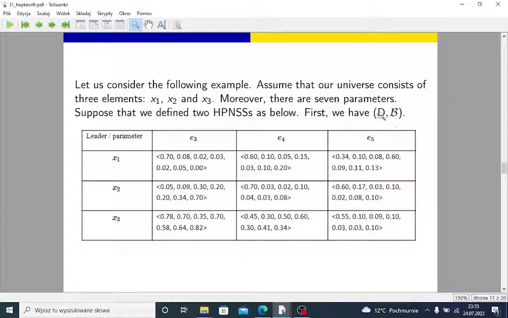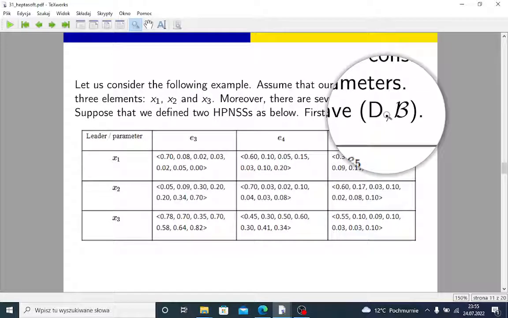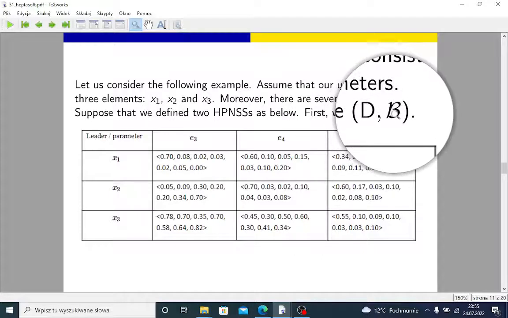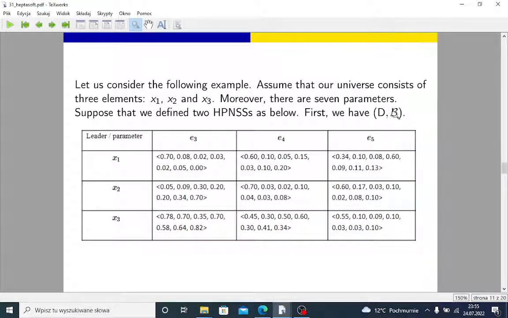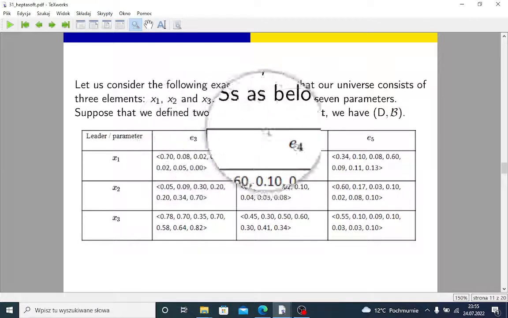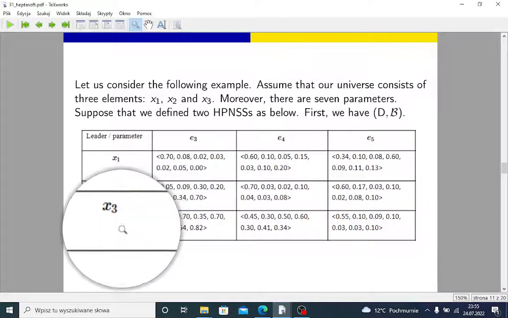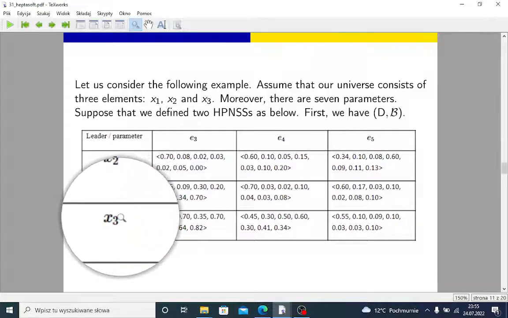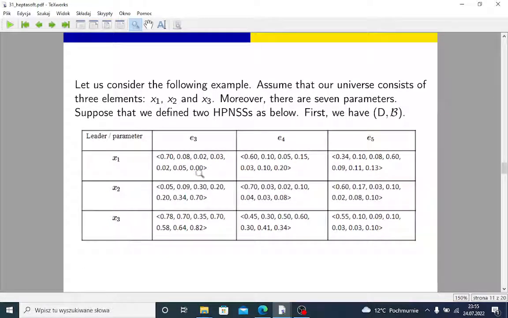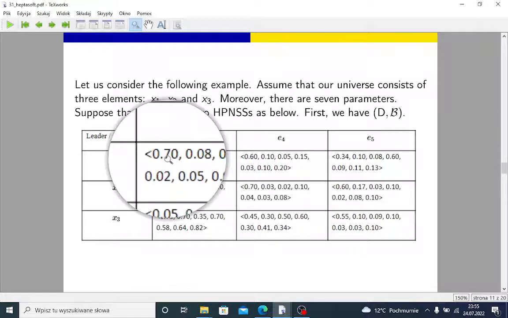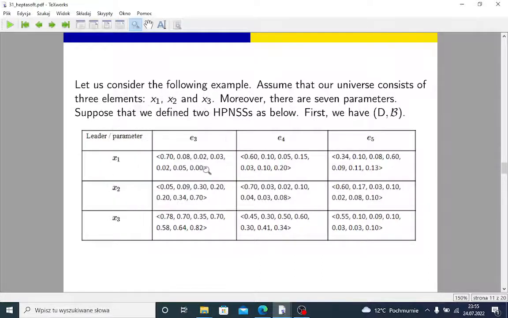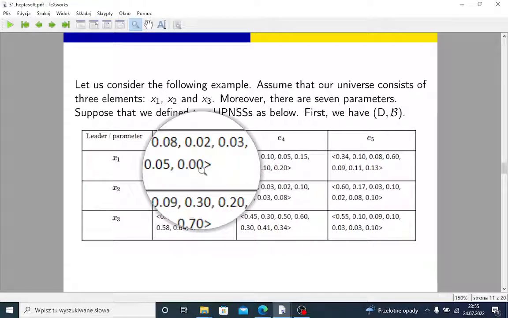And for example, we have this heptapartitioned neutrosophic soft set D with a set of parameters B, and the set of parameters is E3, E4, and E5. Here are our objects, our hypothetical political leaders, x1, x2, and x3, and here are their evaluations. For example, x1 under criterion E3 takes 0.70 for truth, 0.0 for absolute falsity, and so on.